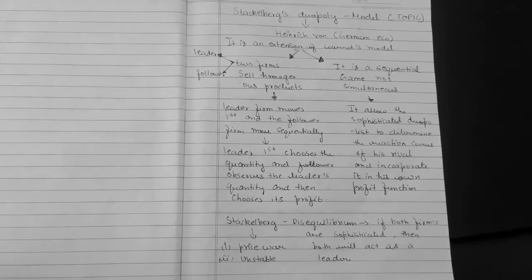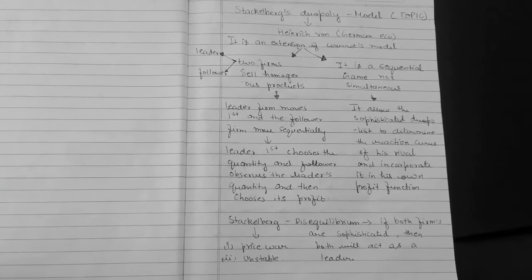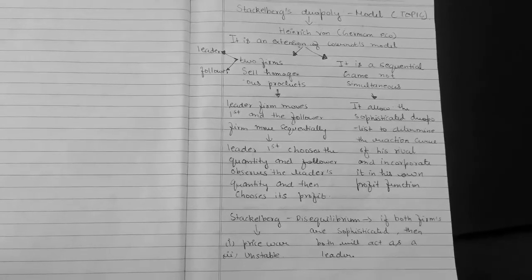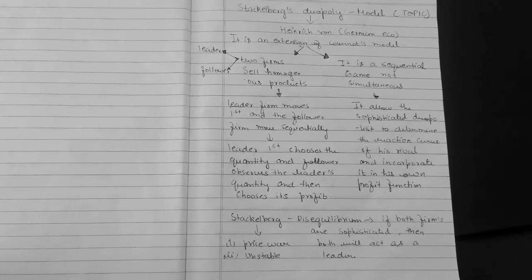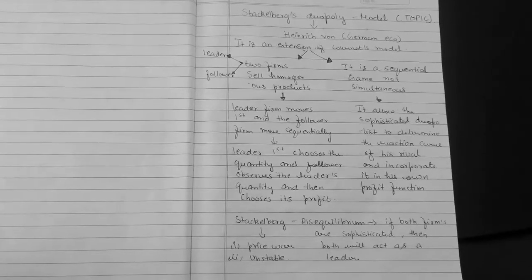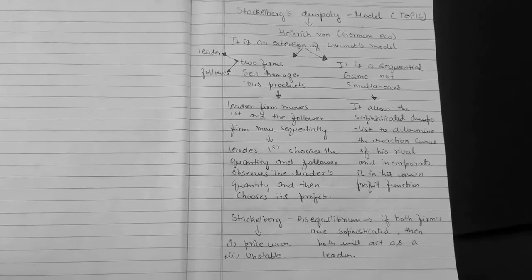So the leader first chooses its quantity and the follower observes the leader's quantity.